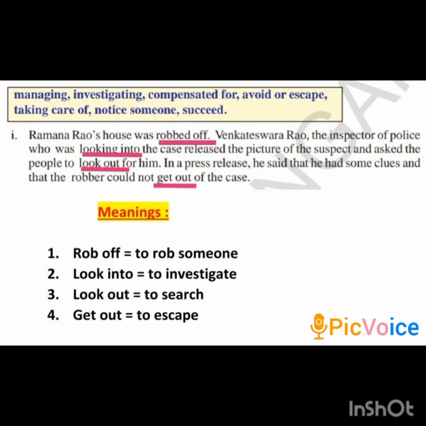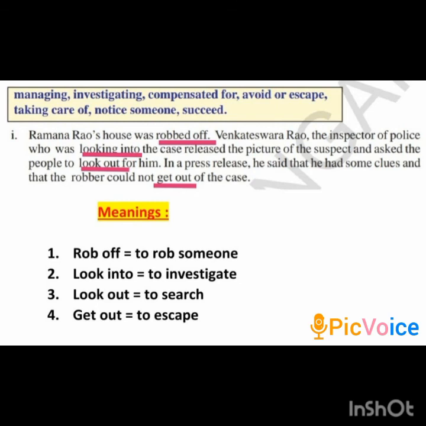Venkateshwara Rao, the inspector of police who was looking into the case, to look into means to investigate, released the picture of the suspect and asked the people to look out for him. To look out means to search. In a press release, he said that he had some clues and that the robber could not get out of the case. Get out means to escape.